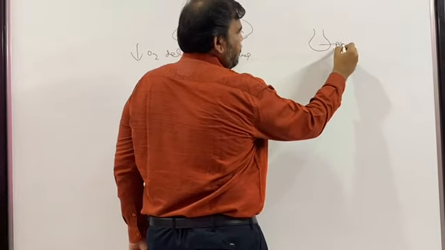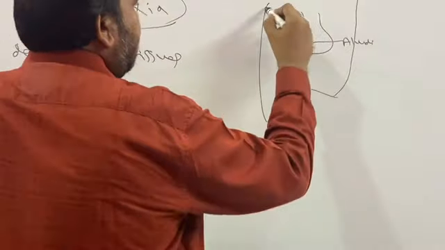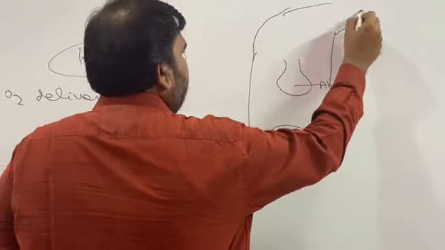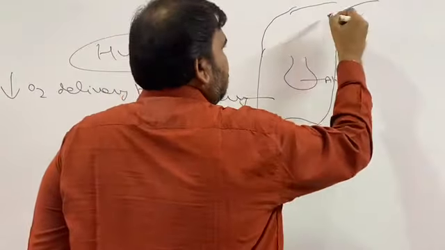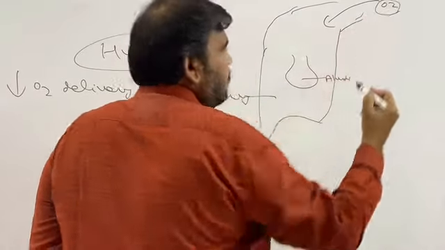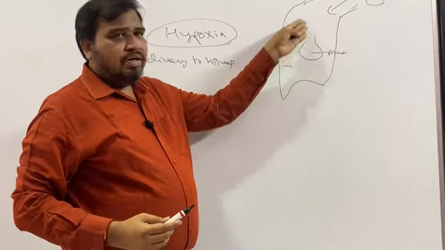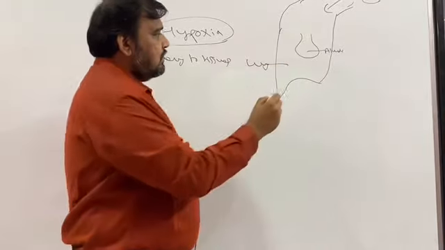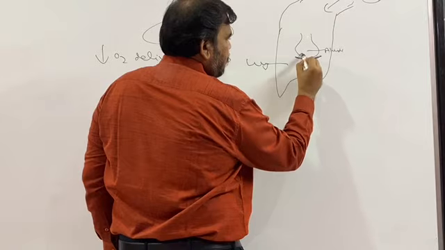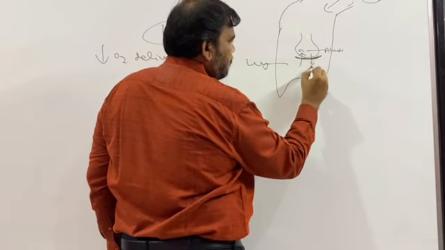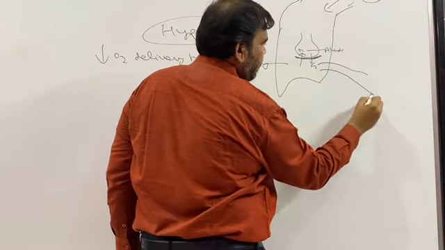So this is alveoli. So let this be a lung. I am drawing a rough diagram. So this is lung, this is alveoli. So oxygen will be coming from outside. So oxygen comes from outside inside the lungs and alveoli, and lungs act as a purifier. So carbon dioxide usually goes out, oxygen comes in after getting purification, and this oxygen